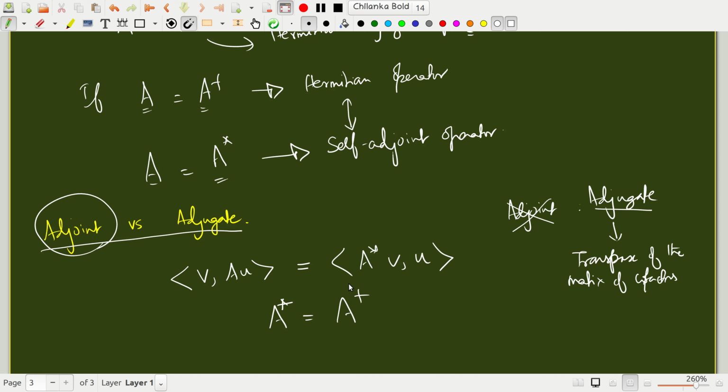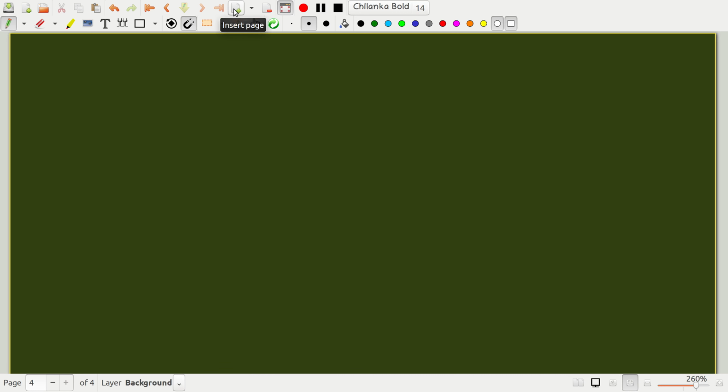Right now you can just understand that in the context of matrices, a Hermitian operator or a Hermitian matrix is the same as a self-adjoint matrix, and it has a very nice set of properties, because you know that the eigenvalues are real and the eigenvectors are orthogonal. That immediately allows you to expand a given vector in the basis of the eigenvectors of that matrix, right? So that is a very useful thing to have.